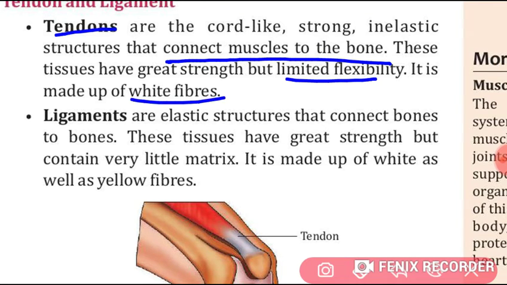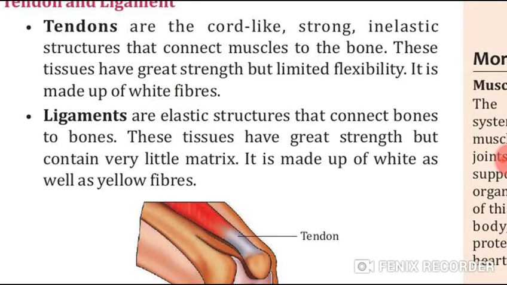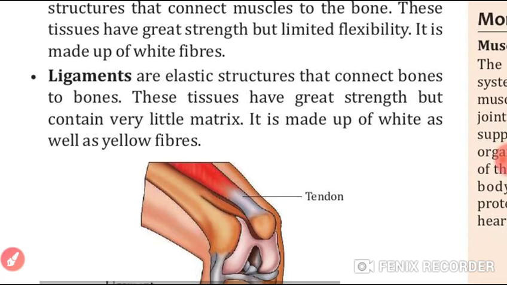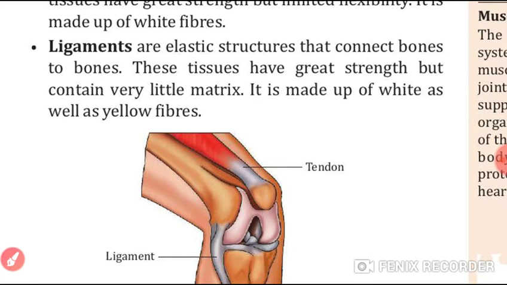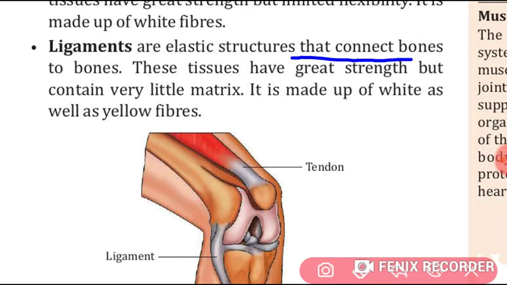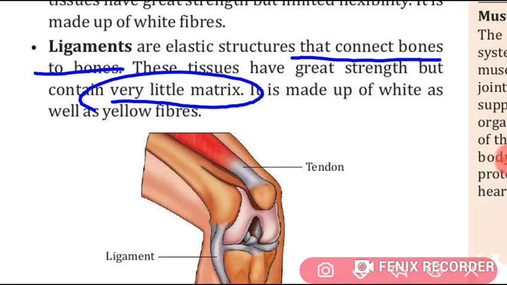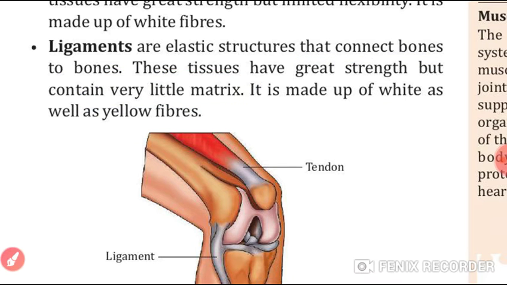It is made up of white fibers. Ligaments are elastic structures. Okay, they connect what? Underline this, students, that ligaments connect bone to bone. These tissues have great strength, but they contain very little matrix. It is made up of white as well as yellow fibers.